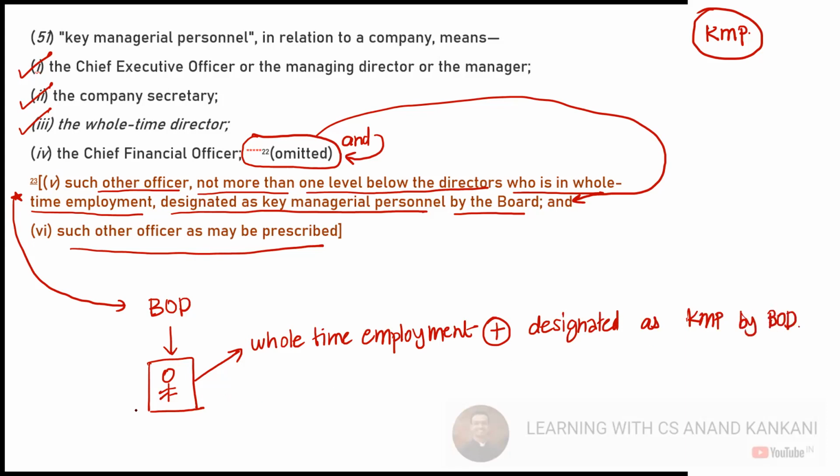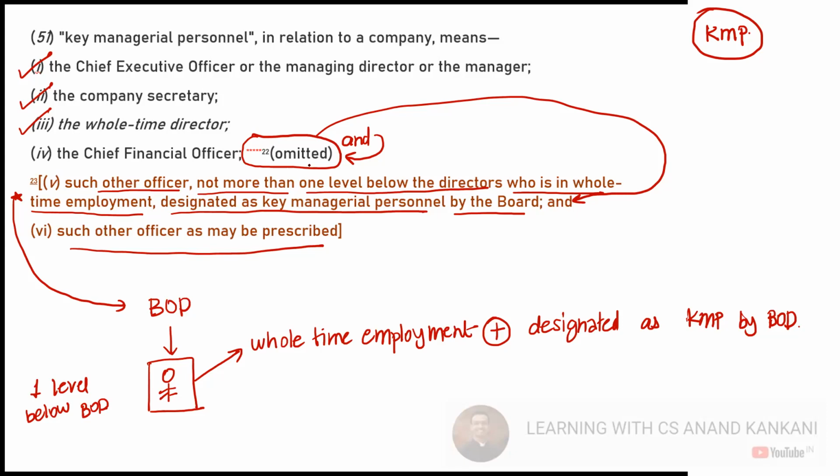Then this person is also a KMP. Now this person is one level below the board of directors. Does this make sense? Guys, does this make sense? This was amended in 2017. So in 2017, the list was expanded and this was added there.